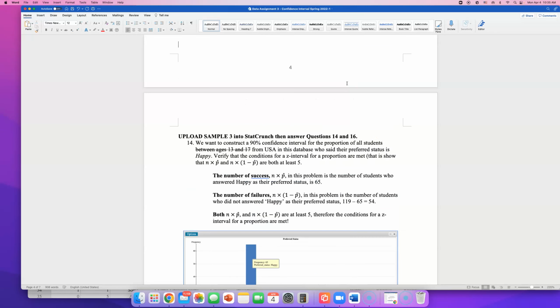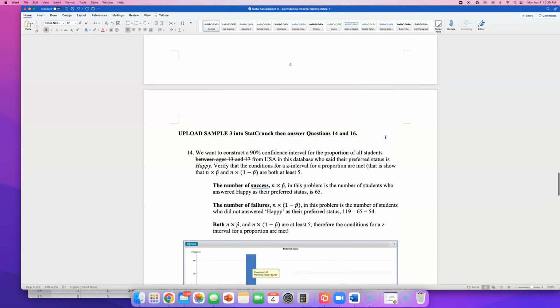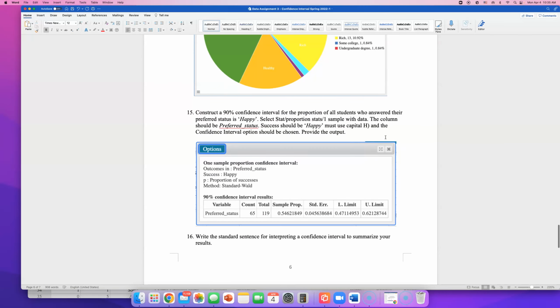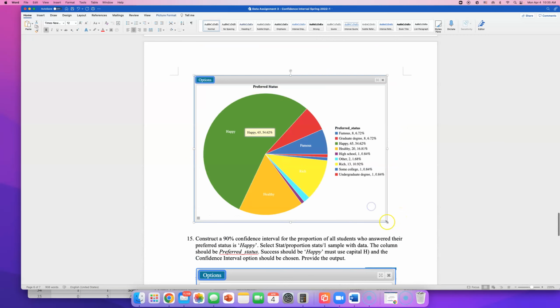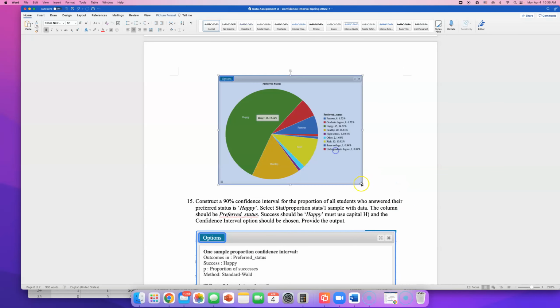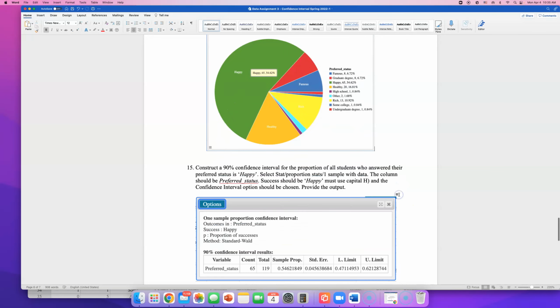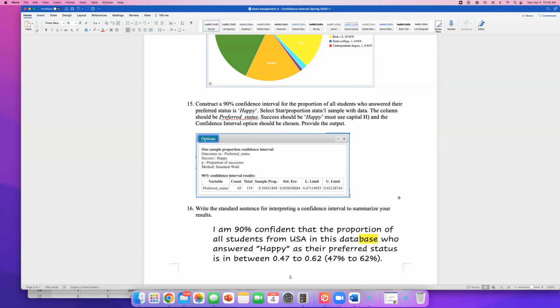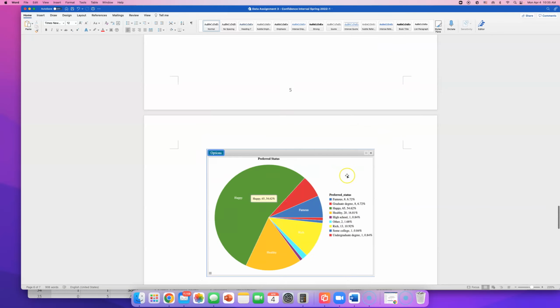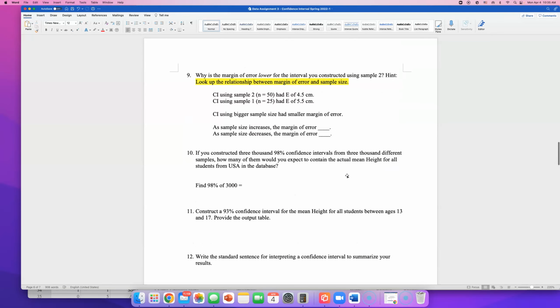Okay, so I showed you how to do number 15 and write the interpretation for number 16 in the other video, but I think these two, numbers 14, 15, and 16, were the questions that I got a lot of emails about. But if you guys need anything else, feel free to reach out to me.